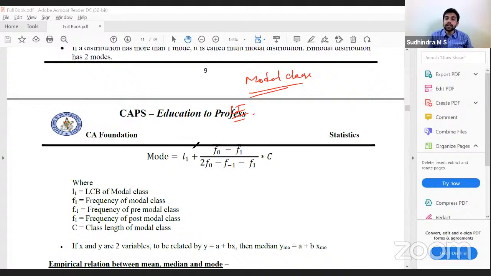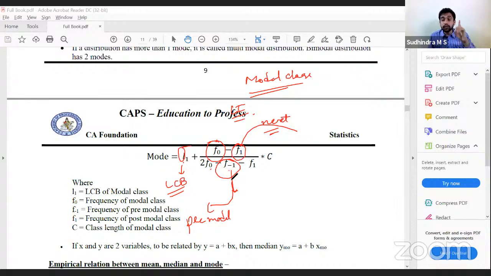Once you identify the modal class, you will have all these values. L1 is the lower class boundary of the modal class. F0 is the frequency of the modal class. F1 is the frequency of the next class, the post-modal class. F minus 1 is the frequency of the previous, pre-modal class. Remember, in median we use cumulative frequency; here we use frequency.